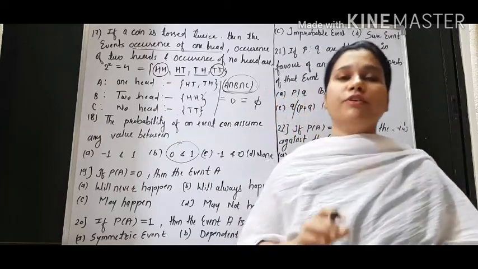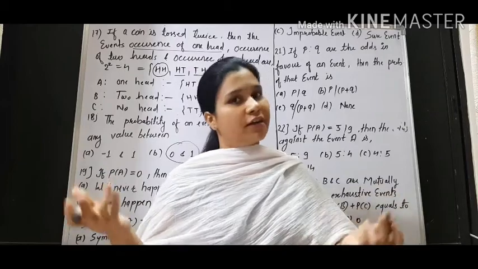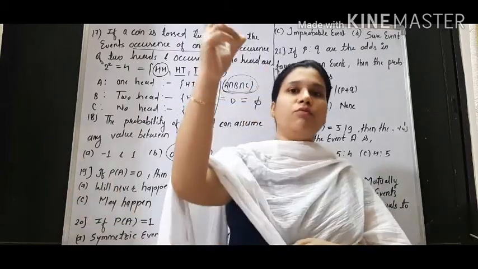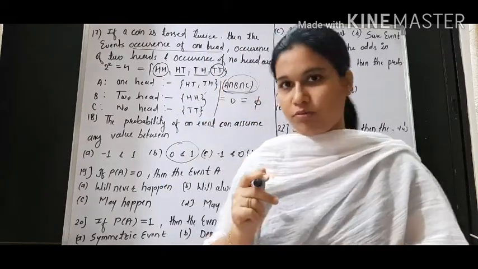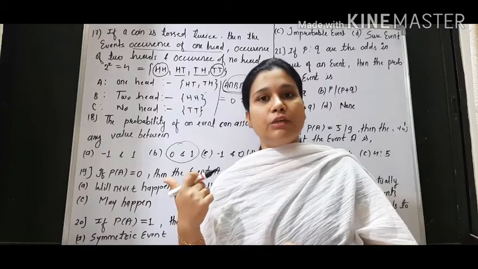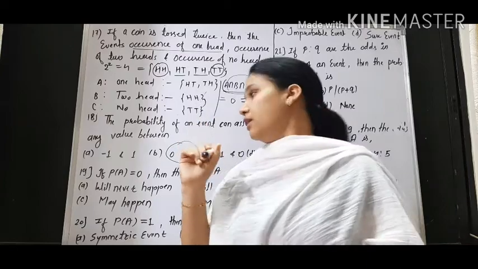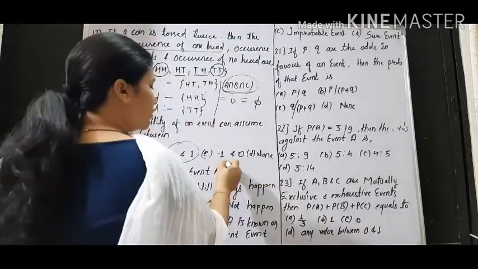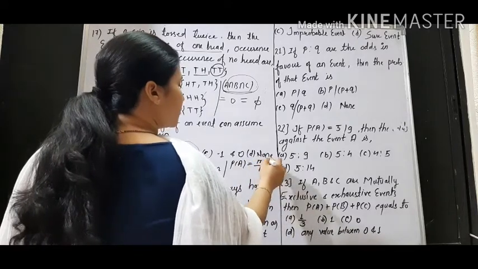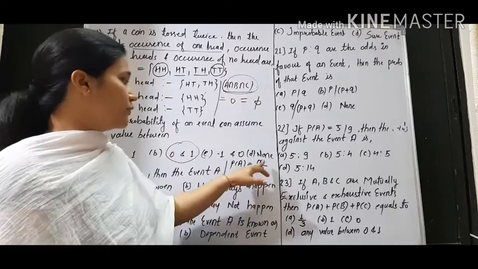If the probability of some event is equal to 0, this means what? That event will not happen, right? We know that probability is favorable outcome divided by total number of outcomes, or favorable outcome divided by sample space. So when this probability is 0, the sample space has something but favorable does not have anything. Probability of any event can be written like this: m by n, where m means favorable and n means total. So in the sample space we get something, but favorable is 0.